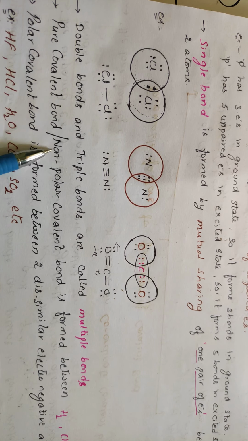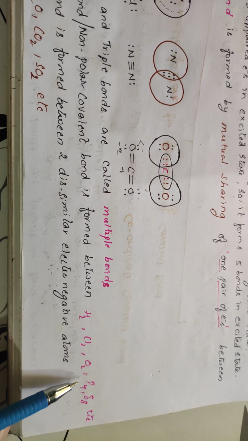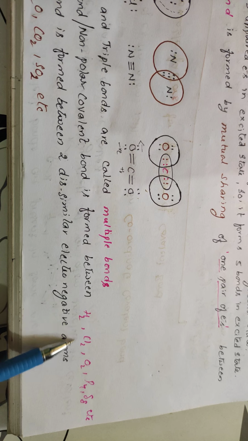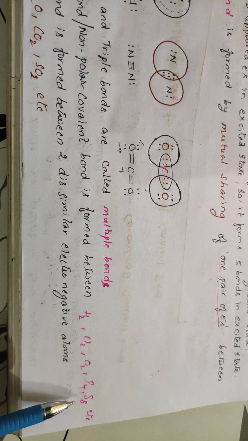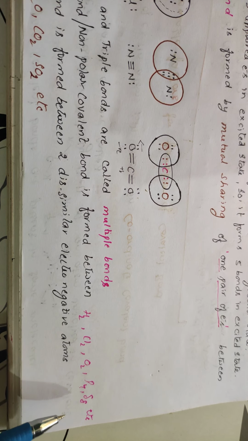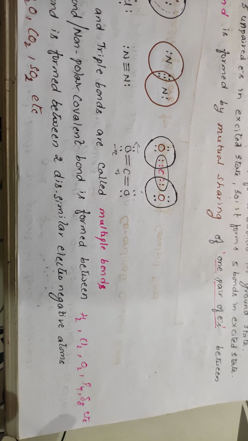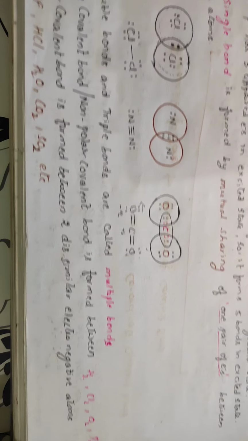So a pure covalent bond or non-polar covalent bond is formed in H2, Cl2, O2, P4, S8, etc. In H2 there are 2 Hs, in Cl2 2 Cls, in O2 2 oxygens, and 4 phosphorus atoms are present in equally opposite directions. S8 is also the same. So among the same type of atoms in S8 molecules you can't find polarity. So these are called pure covalent bonds or non-polar covalent molecules.